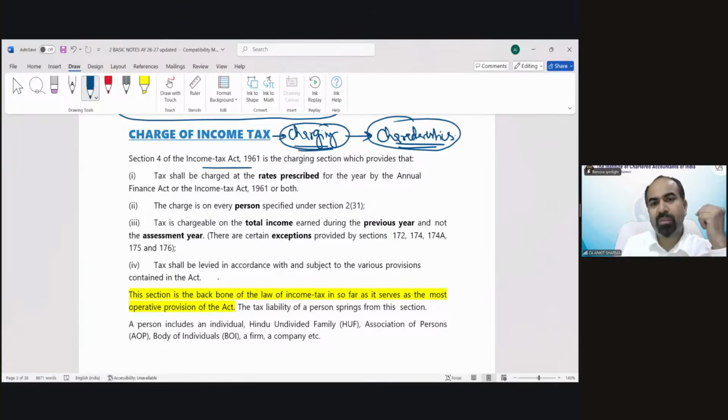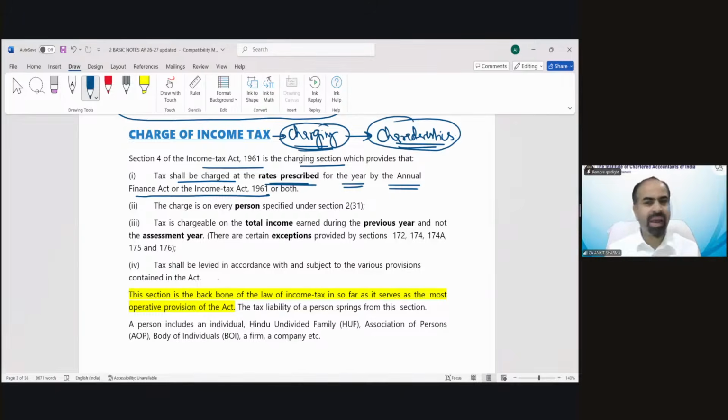Section 4 of the Income Tax Act 1961 is the charging section, and it says tax shall be charged at the rates prescribed for the year by the Annual Finance Act or the Income Tax Act 1961. So rates would be provided by the budget or the act or both. The income tax is charged on every person. Now this is very, very interesting. There is a definition of person under section 2(31). So income tax can be charged upon you if you fall in the definition of person.